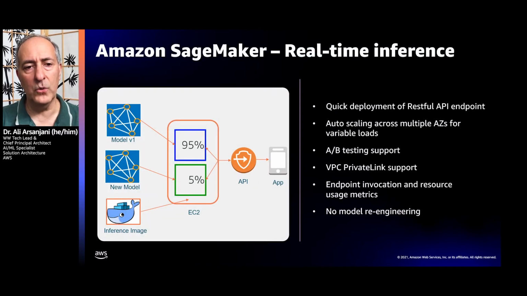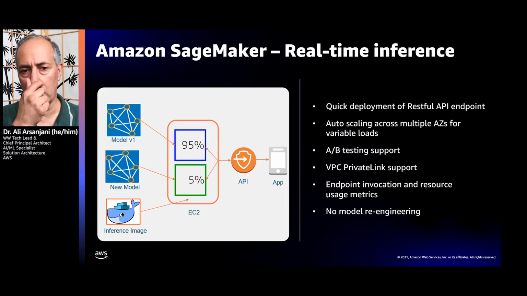So we can do 3 things. 1, we can have real-time inference, where then you can do A/B testing. You can direct some of your traffic to that particular model, let's say 95% of your traffic, another 5% to a new model that you're testing out. And these are all capable of being integrated with VPC Private Link, and you can invoke the endpoints and understand the resource usages using standard APIs.